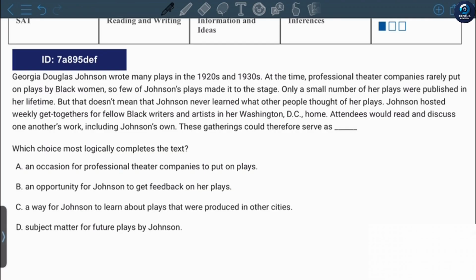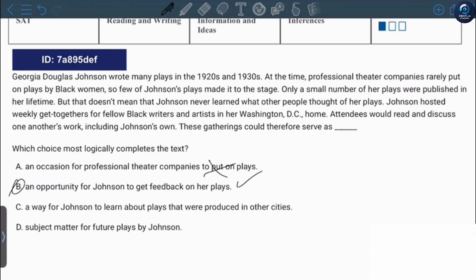These gatherings could therefore serve as an occasion for professional theater companies to put on plays. No, they just used those gatherings in order to talk about each other's works and evaluate them. An opportunity for Johnson to get feedback on her plays. Exactly, the answer is probably B, because when she showed her plays, it would be easier for her to get feedback, because she couldn't put on stage the majority of her works because she was a black woman.